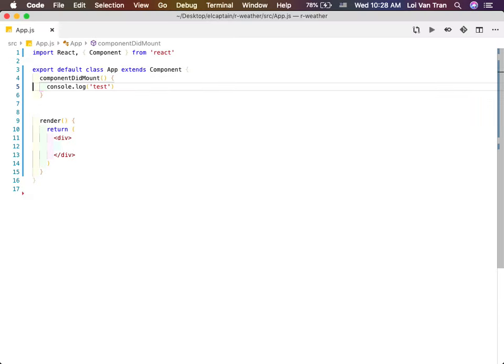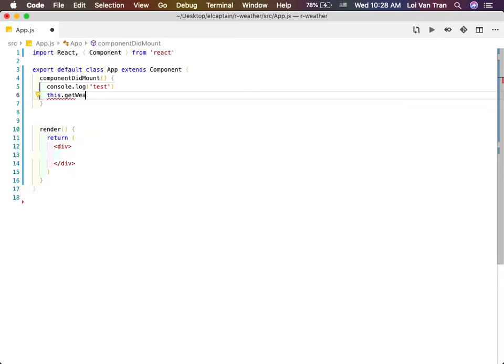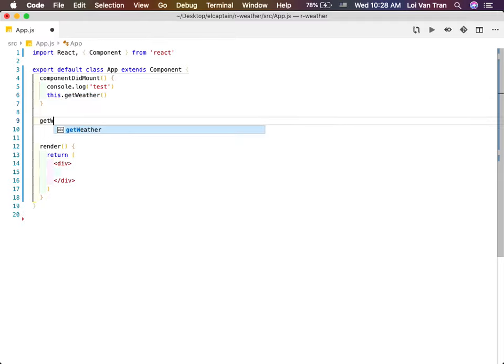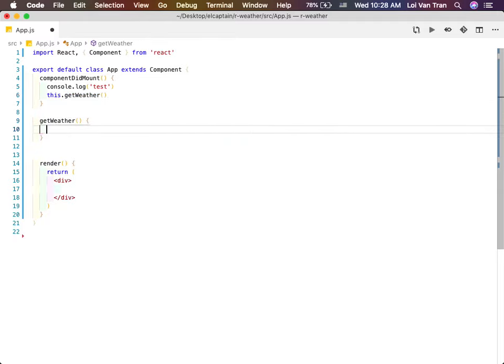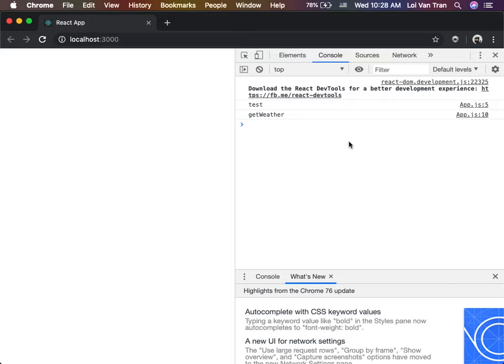So inside of here, what can we do? I advise you guys to do it this way. We're just going to call a function, because your componentDidMount is going to become very long. Okay, we're going to call a function, getWeather. What is this? This is an undefined function. So we're going to define it. We'll console.log getWeather. I expect us to see getWeather. So I refresh, we see test, and we see getWeather.